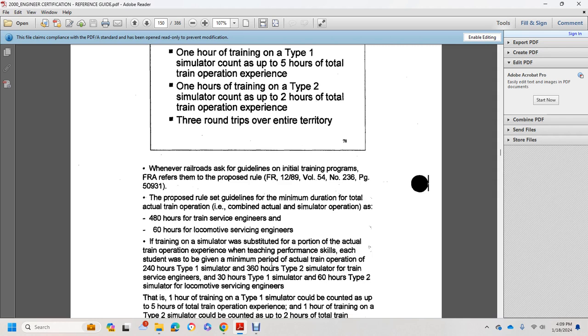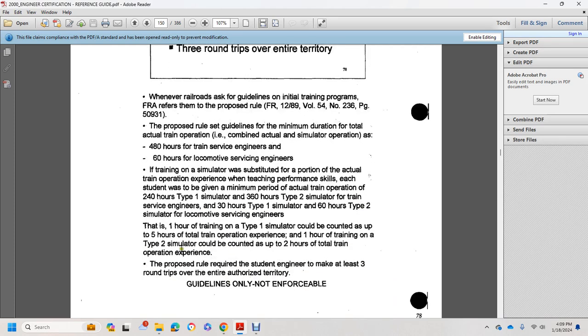Proposed rule guideline with a minimum duration: total actual train operation combined with actual simulator operation is 480 hours of training for a train service engineer, and 60 hours for a locomotive service engineer, with training simulator time substituted for a portion of the actual train operation experience, with teaching and performance skills. Each of the two will have a minimum period of actual train operation, with 240 hours Type 1 simulator and 360 hours Type 2 simulator for the train service engineer, and 30 hours of Type 1 simulator and 60 hours of Type 2 simulator for locomotive service engineers. 1 hour of training on a Type 1 simulator can be counted as up to 5 hours of total train operation experience.